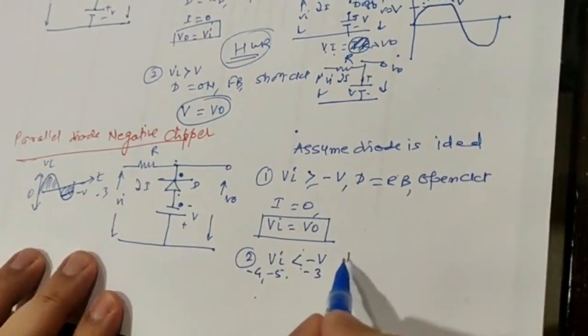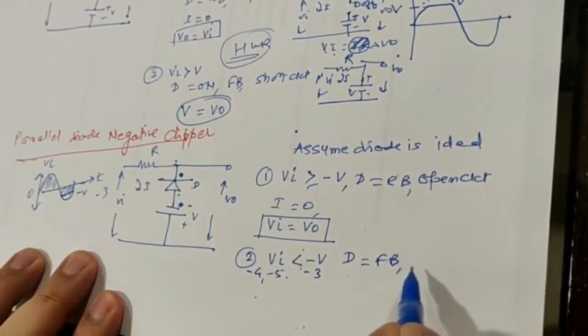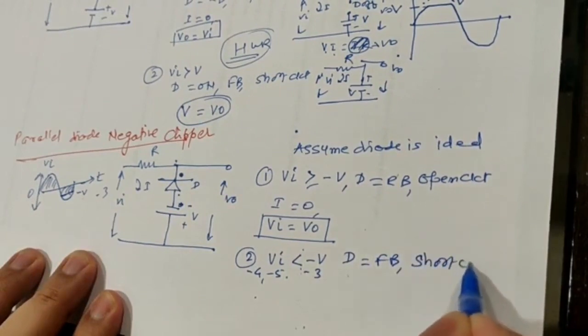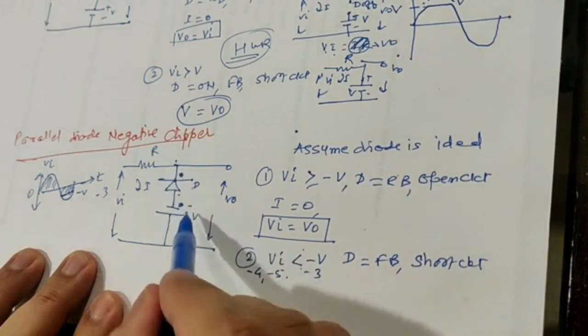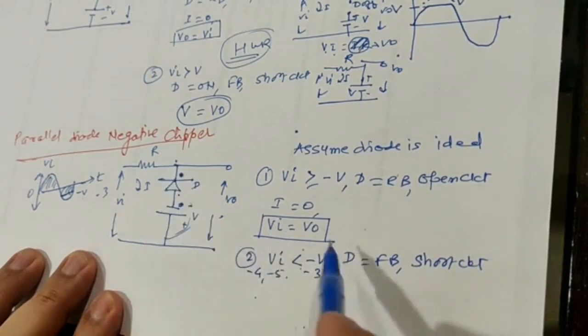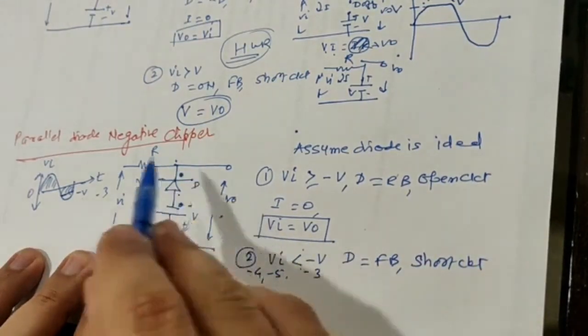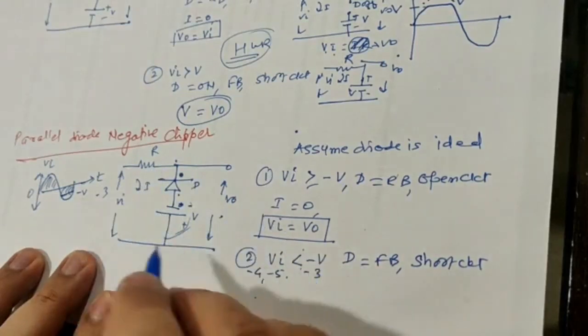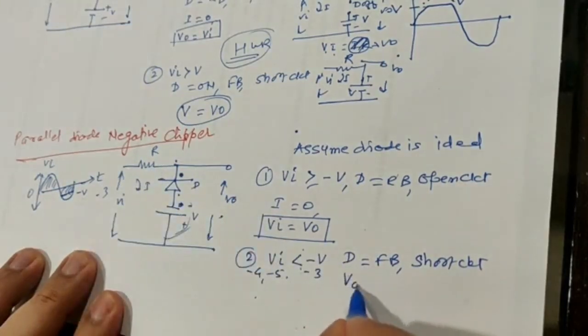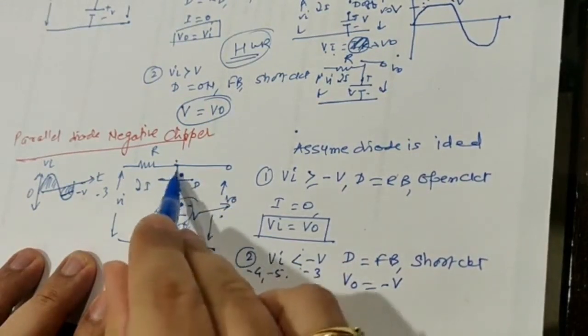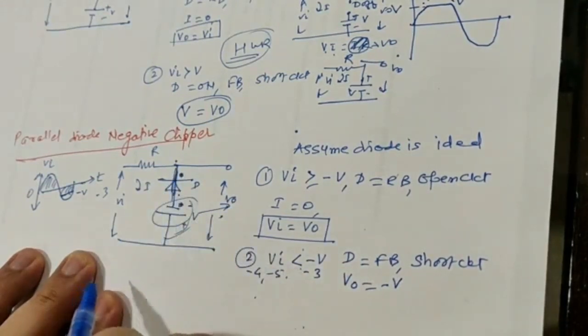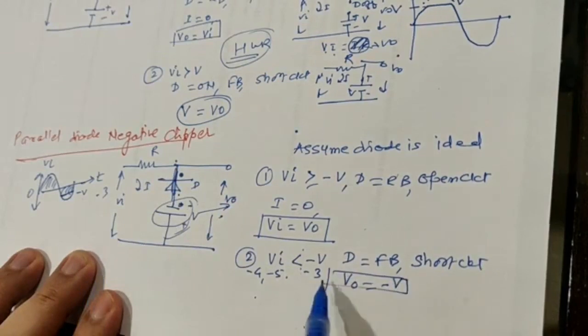In this case, the diode will be in forward bias and can be replaced by a short circuit. And if the diode is replaced by a short circuit, this entire battery appears at the output. Means regardless of the rest of the circuit, the output is going to be minus V, because this minus V battery appears across the output and the diode is replaced by a short. So therefore the output is going to be minus V.